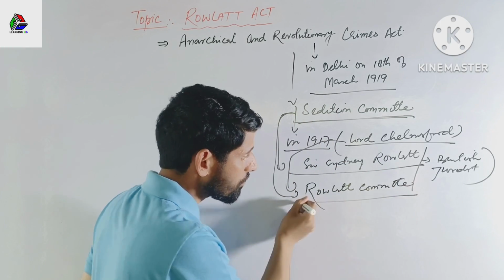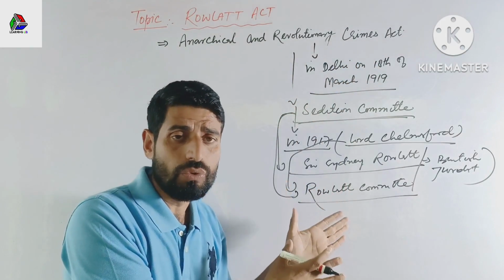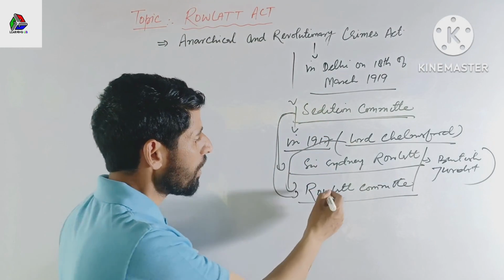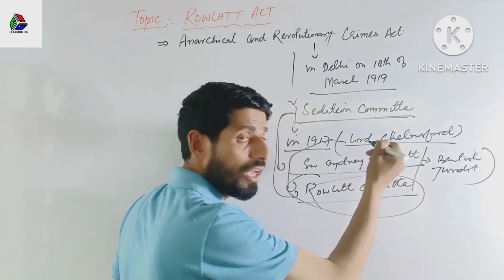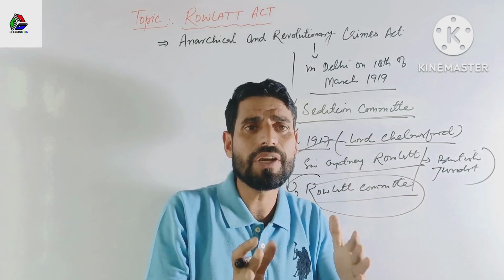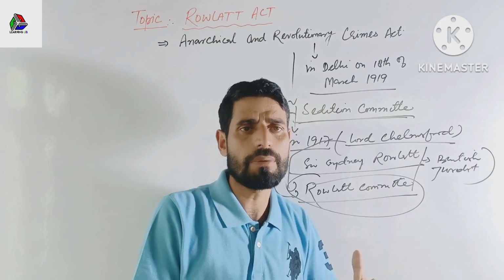And the Anarchical and Revolutionary Crimes Act was commonly known as the Rowlatt Act because of the chairmanship of Sir Sidney Rowlatt. We can say that this act was named after the Rowlatt Committee President.